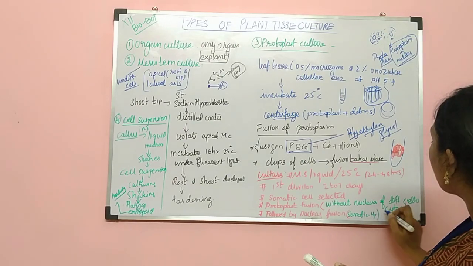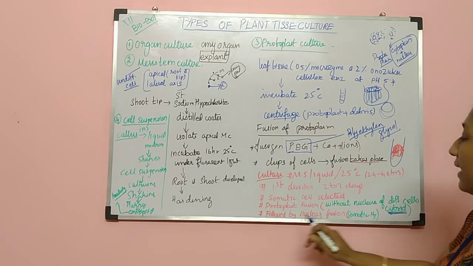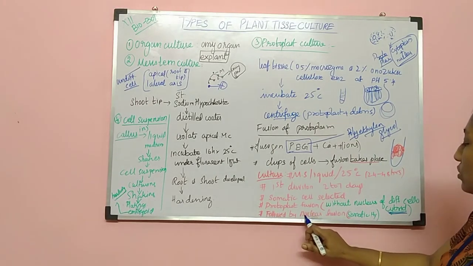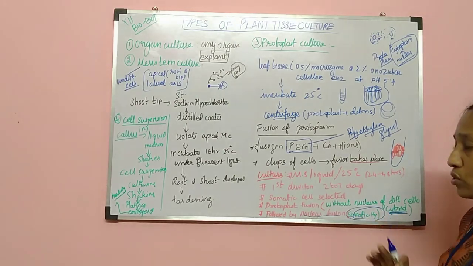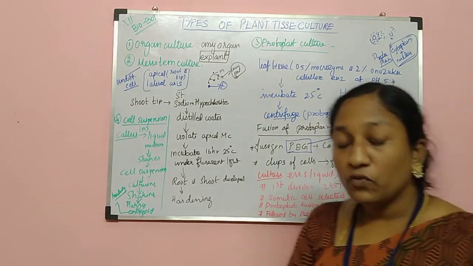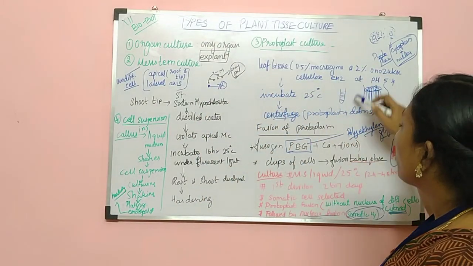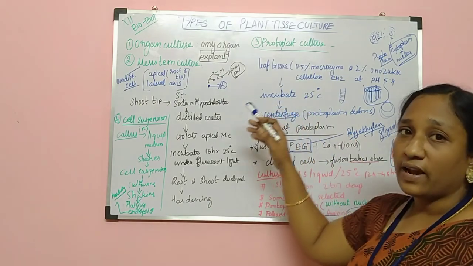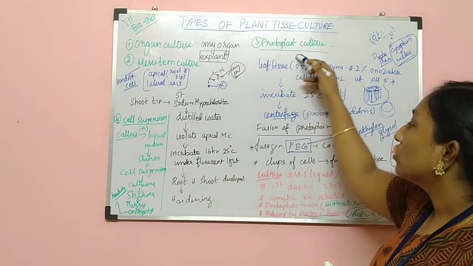In that condition, it is called a hybrid condition. After that, the nuclear fusion also takes place, and this is called somatic hybridization. Fusion of two somatic cells is called somatic hybridization. And this is about the protoplasmic fusion. If you refer to the picture, you can easily understand the procedure.